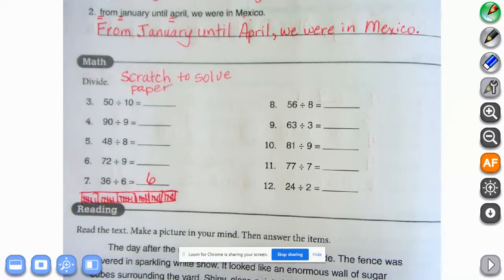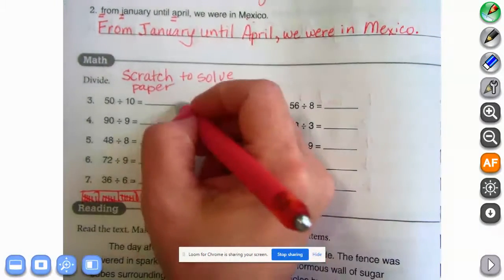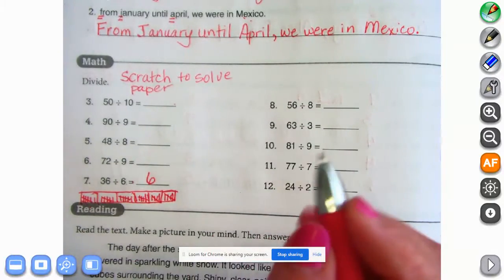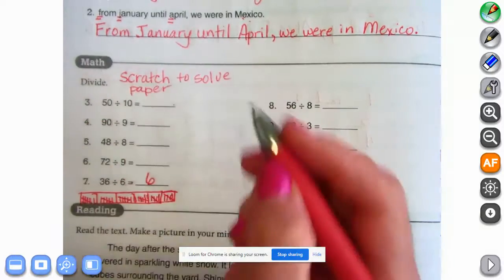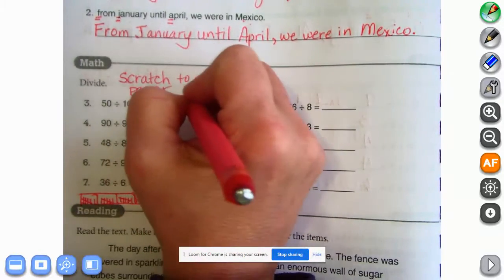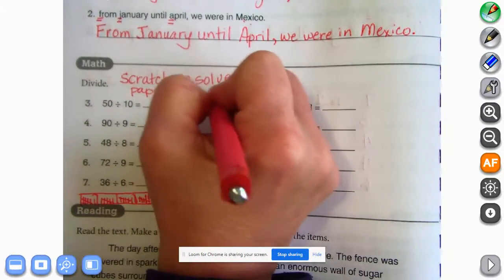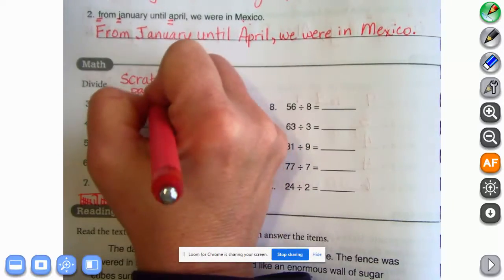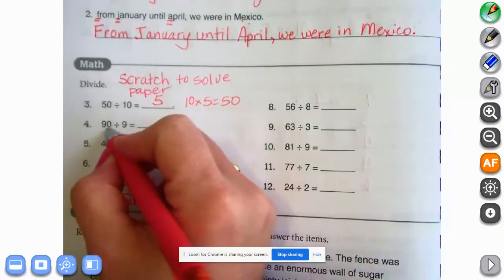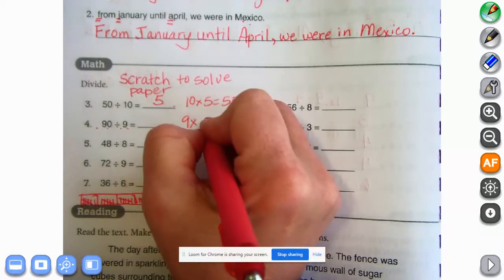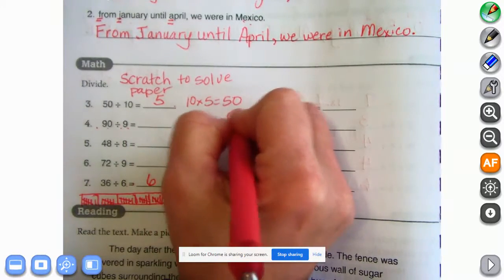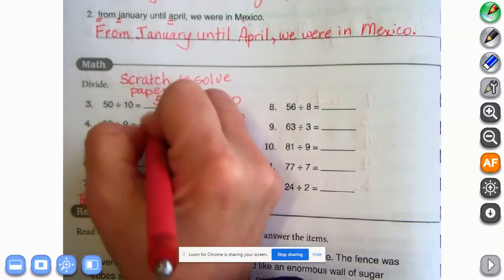It says you can use scratch paper to solve. We're going to divide and find the quotient. Quotient is the answer to a division problem. So we're looking for all of the quotients. 50 divided by 10 is the same as 10 times 5 equals 50. So that's 5. 90 divided by 9 is the same as 9 times what equals 90, and I know that's 10, so this has to be 10.